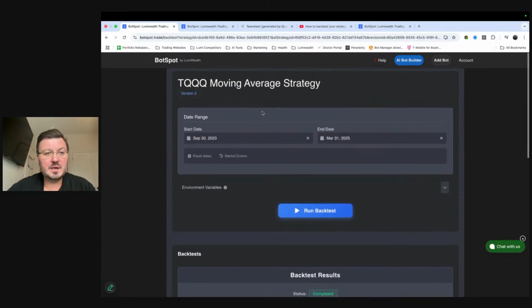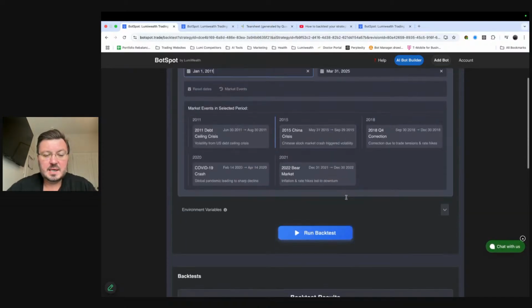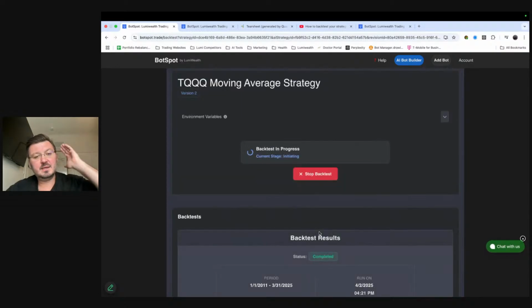So now we're doing version 2. Let's try this out. We're also going to go back to 2011, January 1st. Okay. It covers all these periods. I'm going to hit run backtest. Okay. So now we're running this backtest. We're going to see, is it better to do a 200-day moving average, or is it better to do a 150-day moving average? Which one is going to do better?